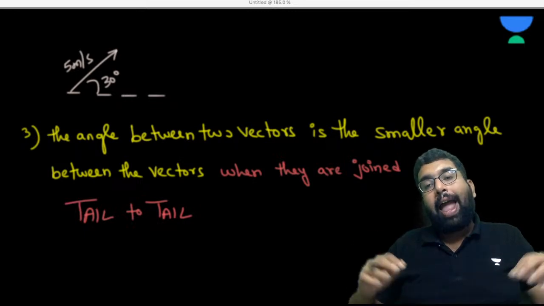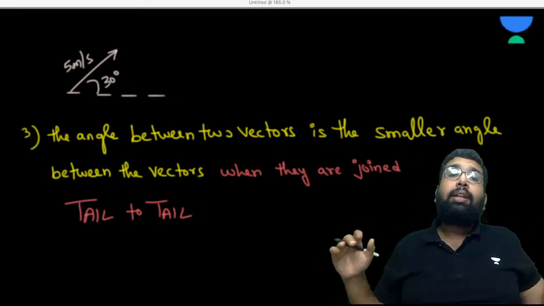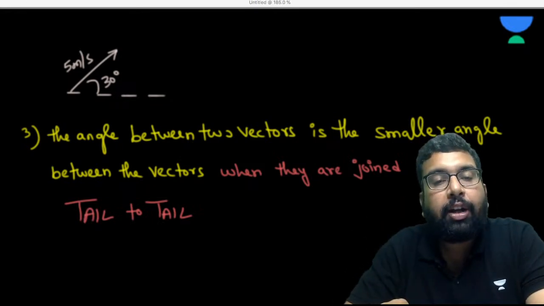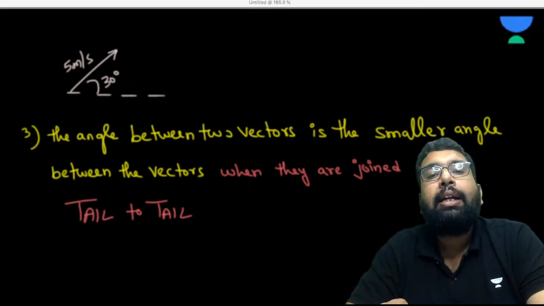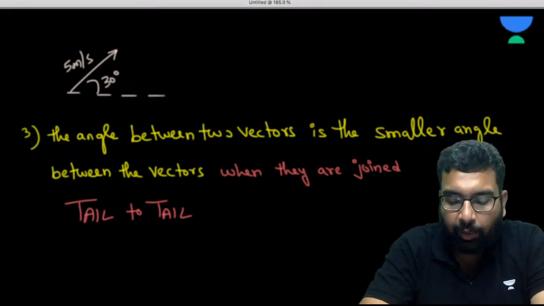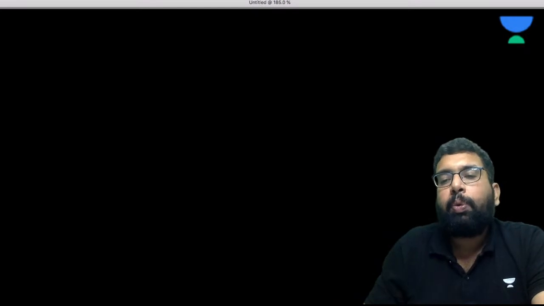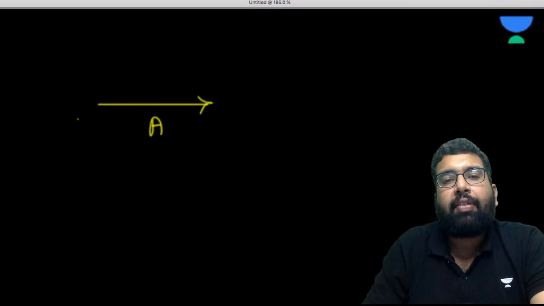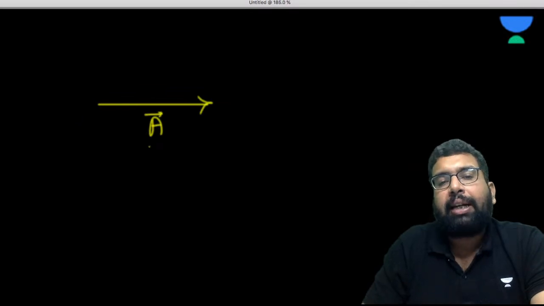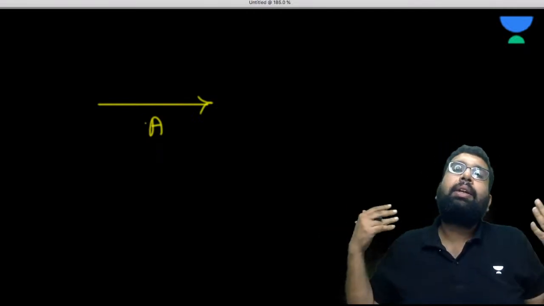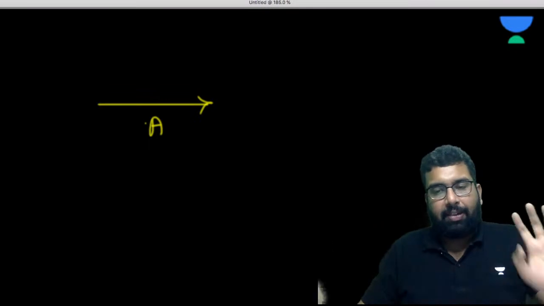So the angle between two vectors is the smaller angle when two vectors are joined tail to tail. For example, let's suppose we are having a vector A. You can represent it like this, because this arrow gives the direction of this vector A, and the length gives the magnitude. So this is the vector A.